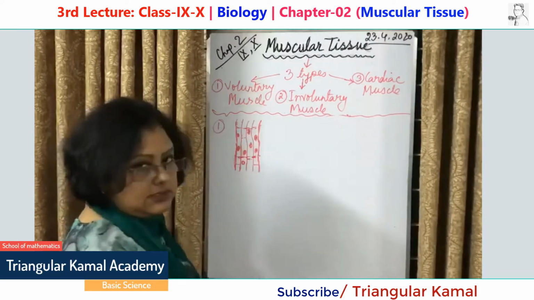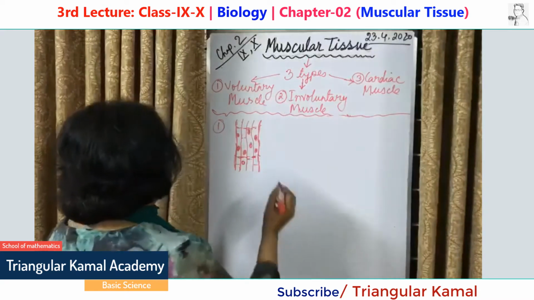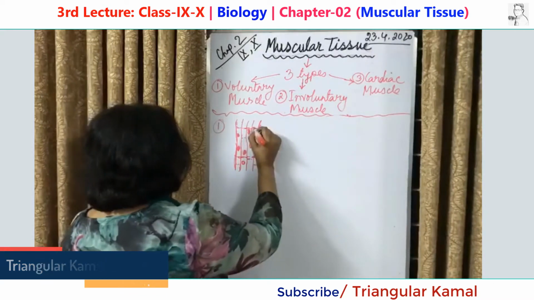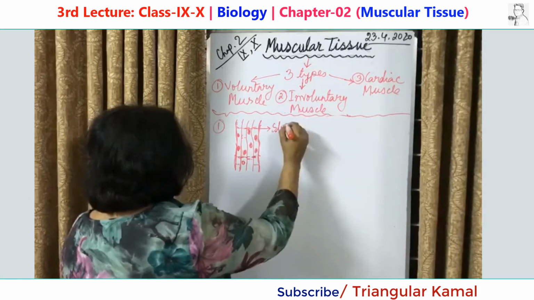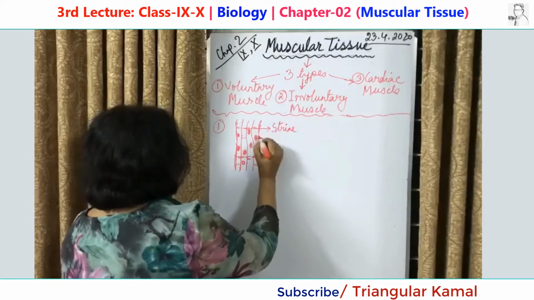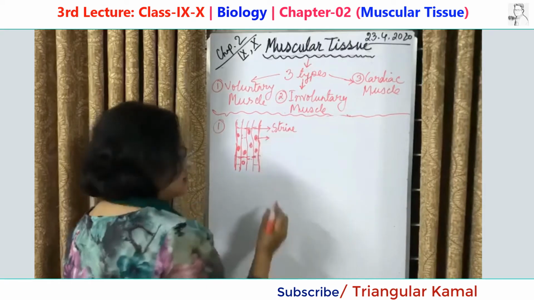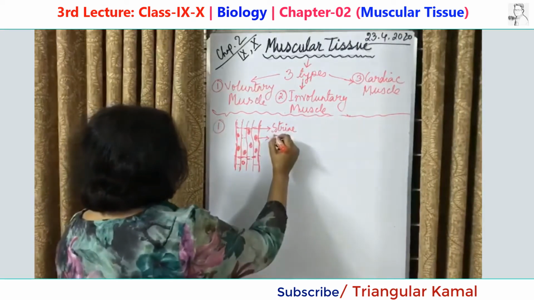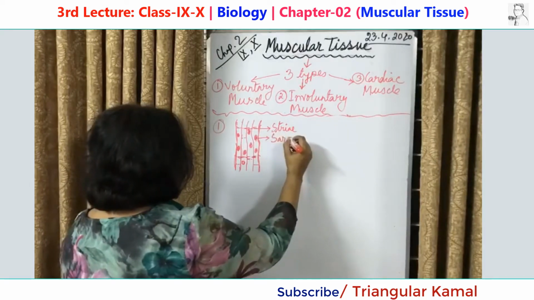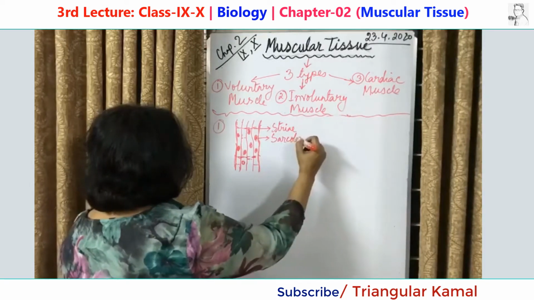Okay, let's label it, then you can understand which one is what. What is this? Stria. And the extensible membrane that holds them closely together is called sarcolemma.